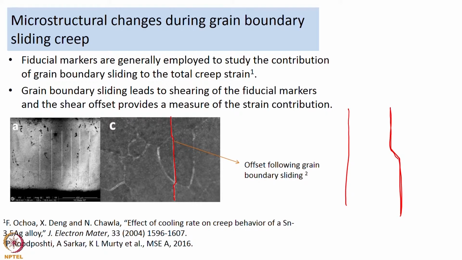One article from where you can pick up the related equations is this. You can find out how to determine the strain involved in grain boundary sliding, or its contribution to the total strain, from the offset method. That is one set of microstructures that you can see.